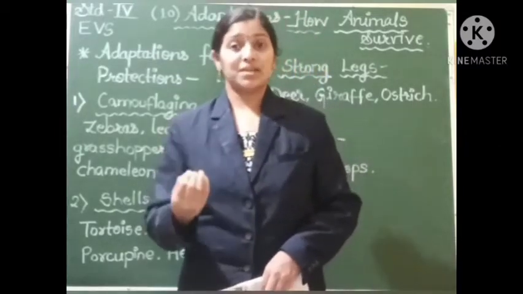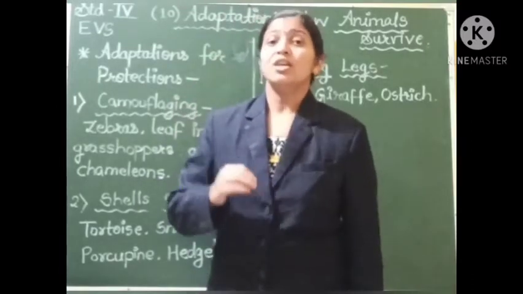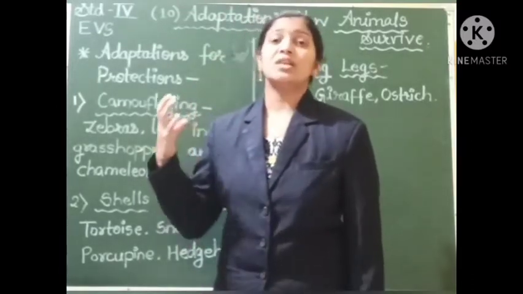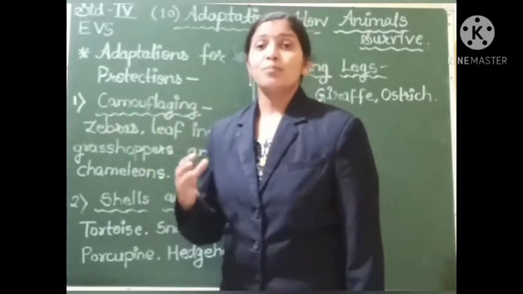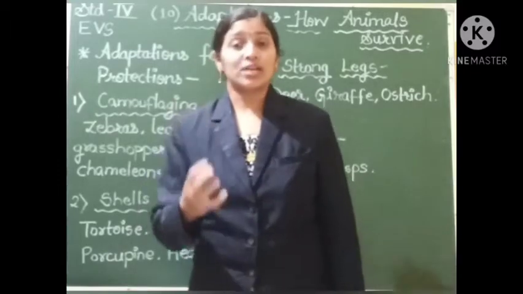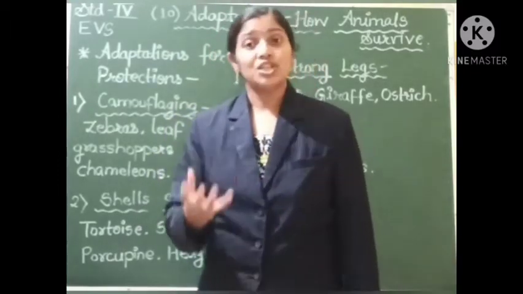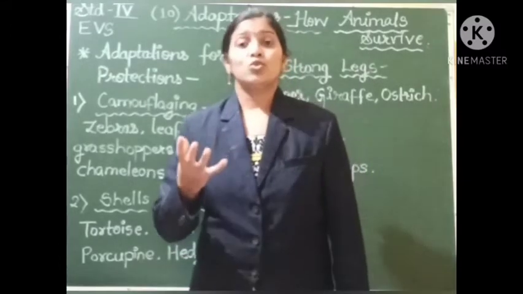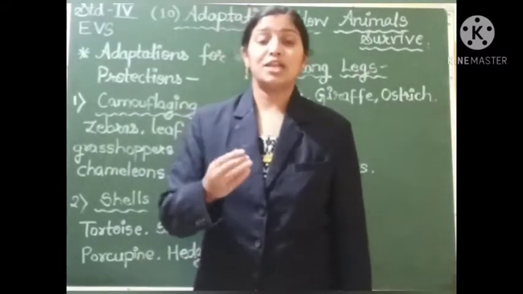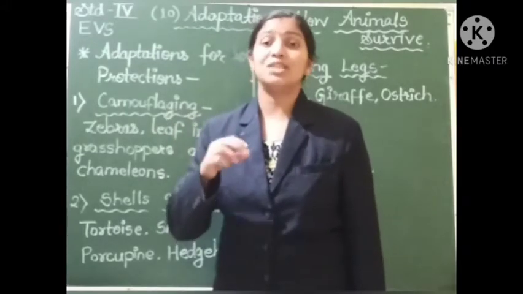So these animals, the color and the shape of these animals just merges with the surrounding. Because of that, these animals can protect themselves from their enemies. The best example is a chameleon. The chameleon has the ability to change its color according to the surrounding in which it is.